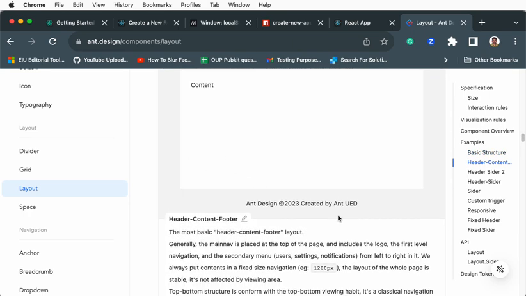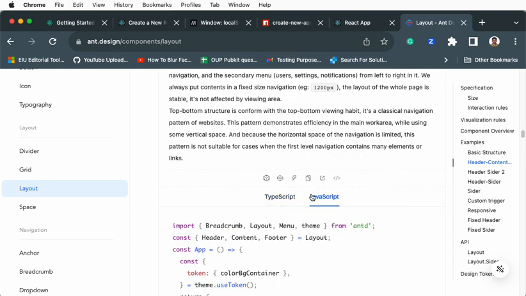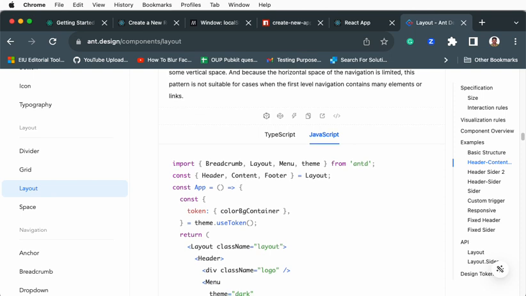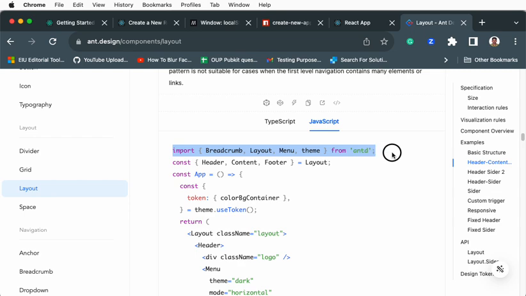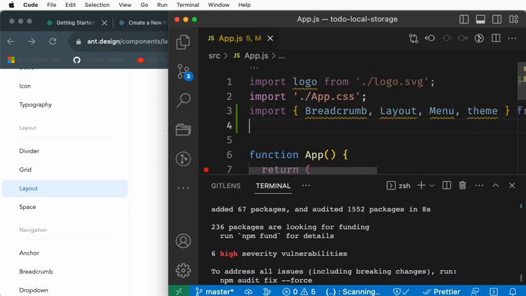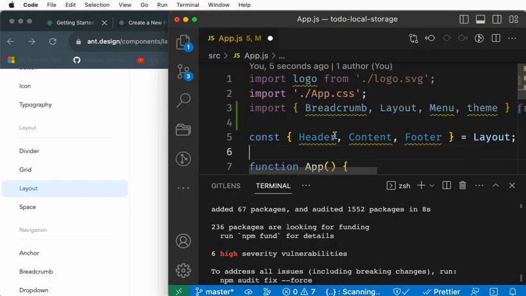For every example, at the bottom of it, you have the code window. Click this particular JavaScript. I'm not talking about TypeScript now. For freshers, it's better to start with JavaScript, then you may expand or improve yourself to TypeScript. So every line you need to copy: copy the import, go to your code, right after the import paste it, and here you come to the header part and paste it.